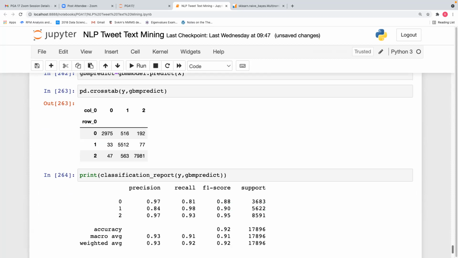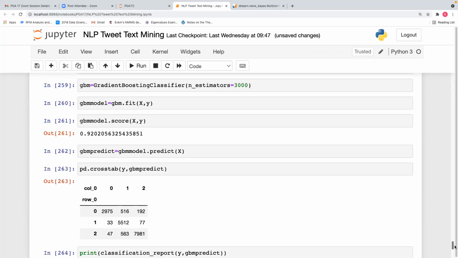Yeah, GBM is also good, doing a good job, 92.